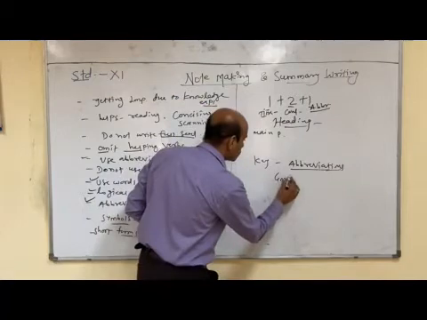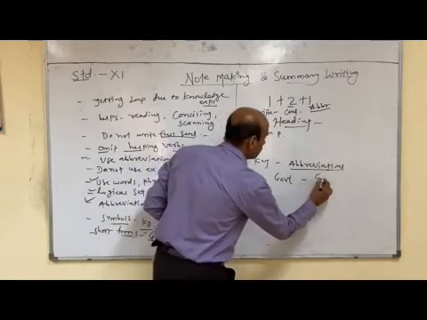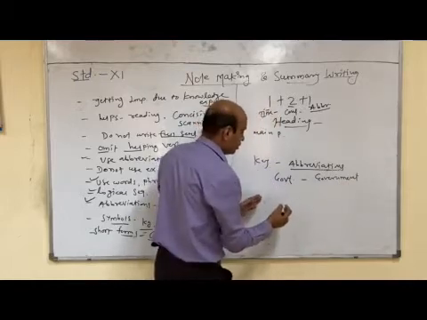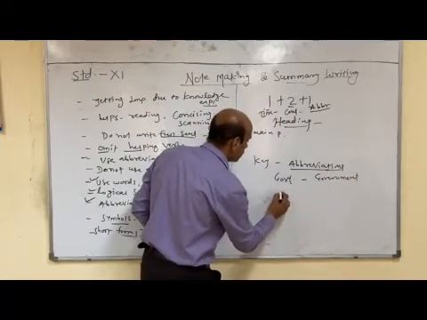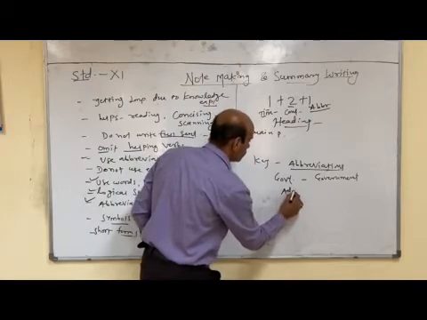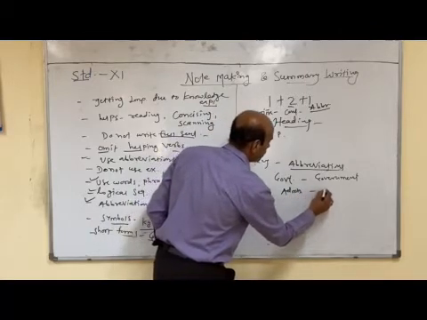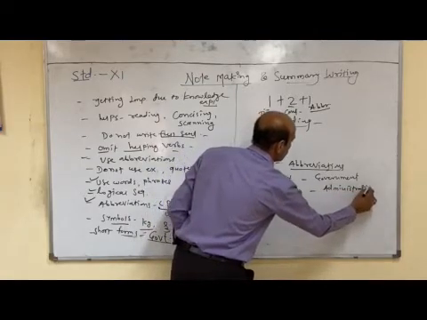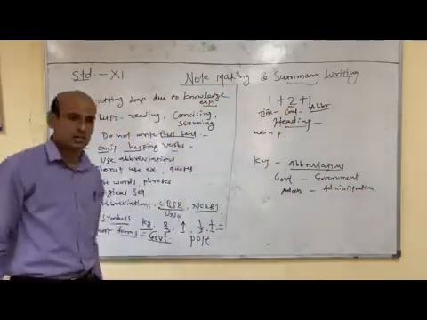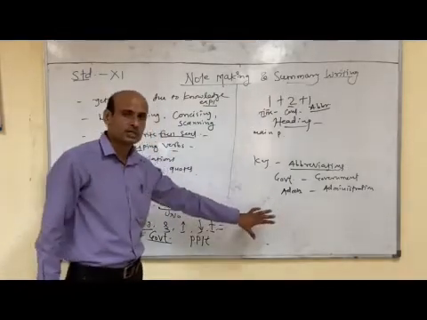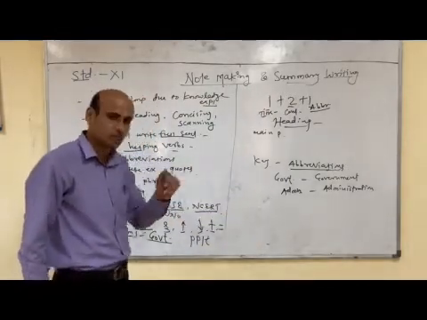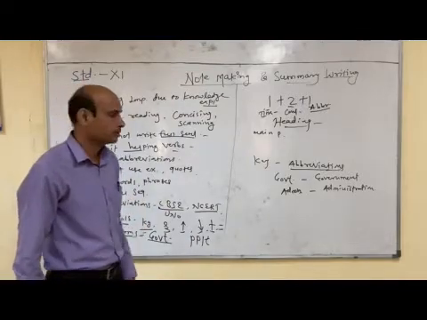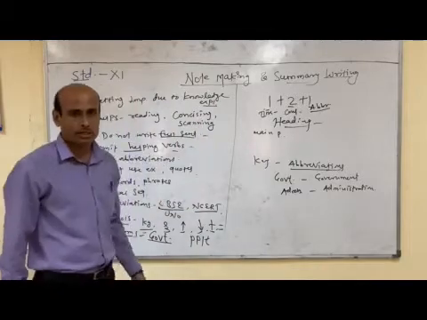For example, if you have used the word government, write the complete word government in the column. If you have used the word administration, write the word administration. At minimum, 4 to 5 abbreviations should be used; you can use 5 to 6 abbreviations or symbols. So this is about note making.